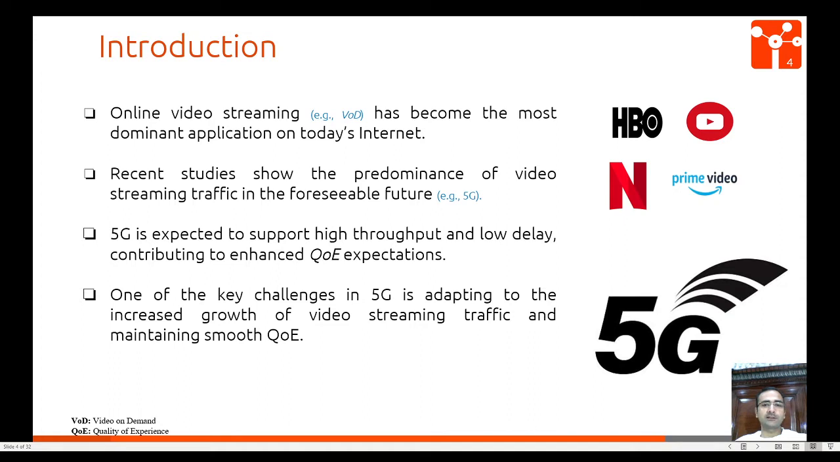Online video streaming has become the most dominant application on today's internet. Video streaming is becoming very popular, and sites such as YouTube and Netflix share a large share of internet traffic. 5G is expected to support high throughput and low delay, contributing to enhanced QoE expectations. One of the key challenges in 5G is adapting to the increased growth of video streaming traffic and maintaining smooth quality of experience.